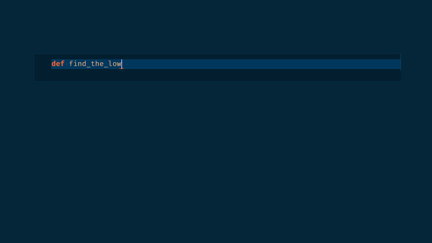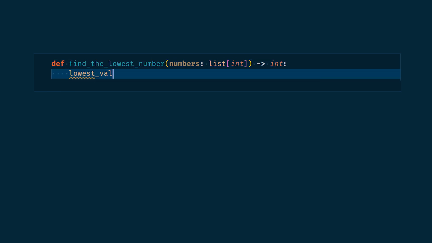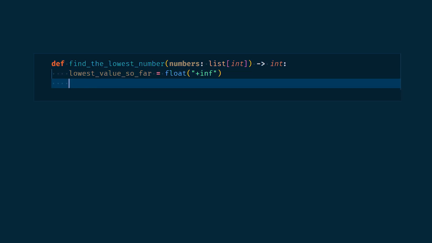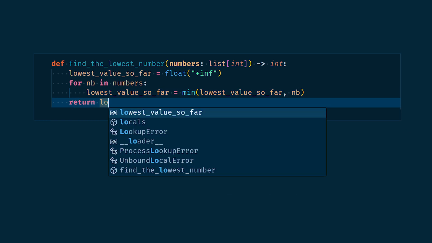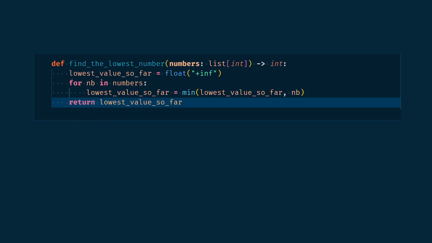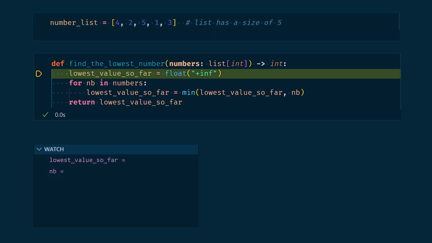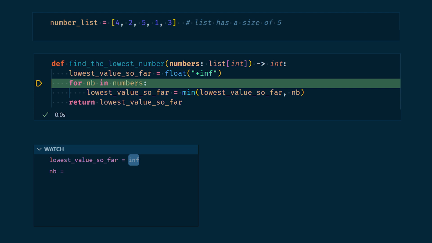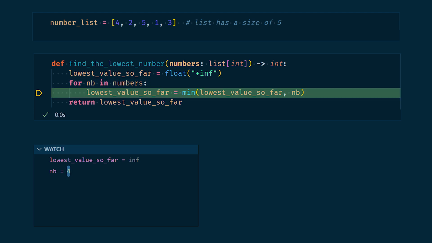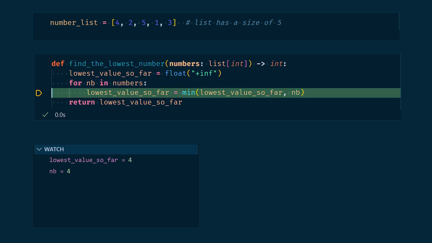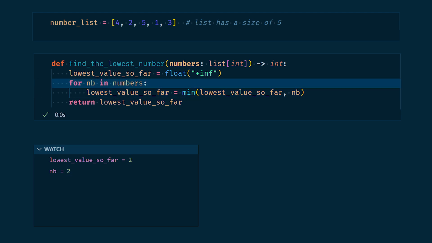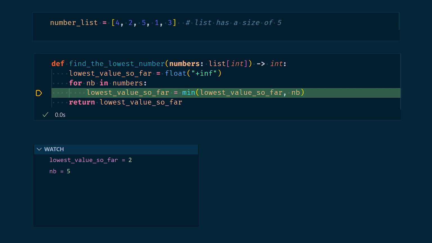Let's now compute the minimum of a list. We've seen this one before. We just need to keep in mind the lowest value we've seen so far and update it when iterating through our list. Let's now count the number of operations. First, we create a variable lowest value so far, and for every element of our list, we first compute the minimum between the current number and the lowest value so far, and then we update the variable with whatever the result of that computation is.